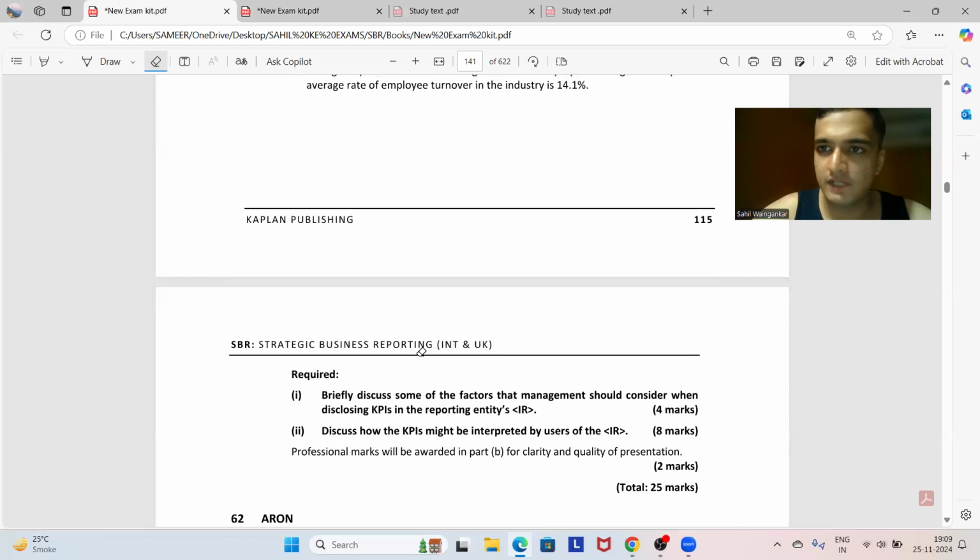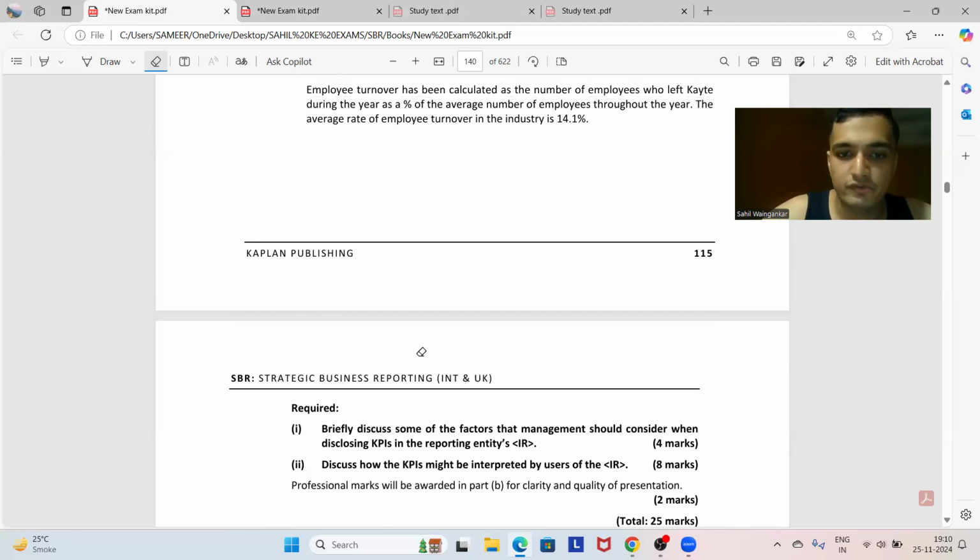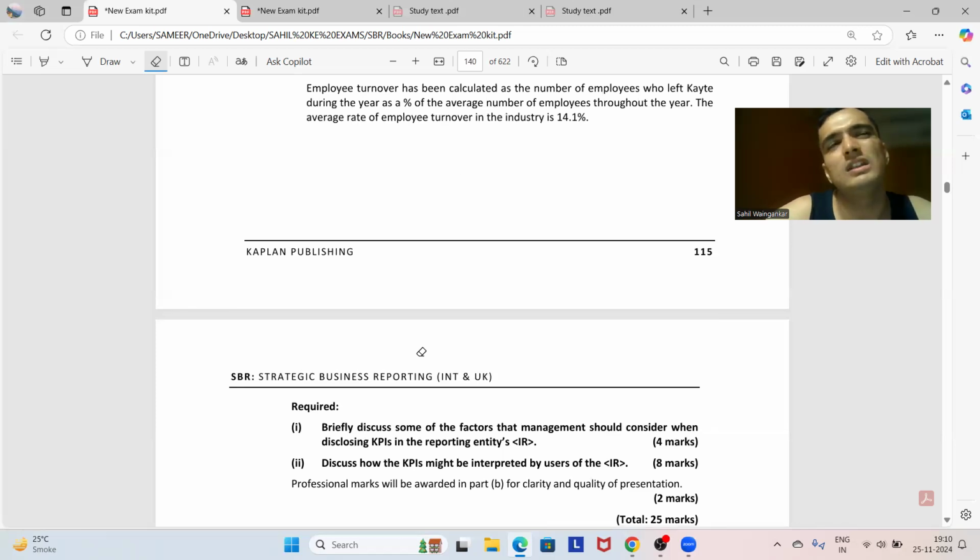KPIs are used by the investors or the potential investors so that they can make their decision about whether or not to invest in the company, or to put their money elsewhere. Thus, KPIs play a very important role in building the management's reputation, and thus management should make sure to present the KPIs which help in getting reputation. नहीं नहीं नहीं, ये वाला पॉइंट खराब है, ये वाला पॉइंट काफी ज्यादा सेल्फिश लगेगा.